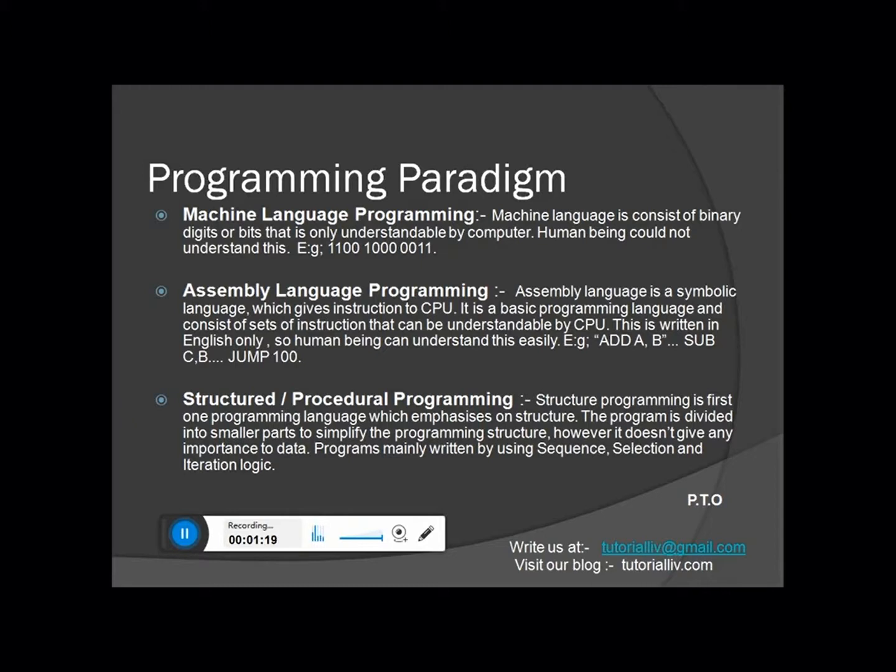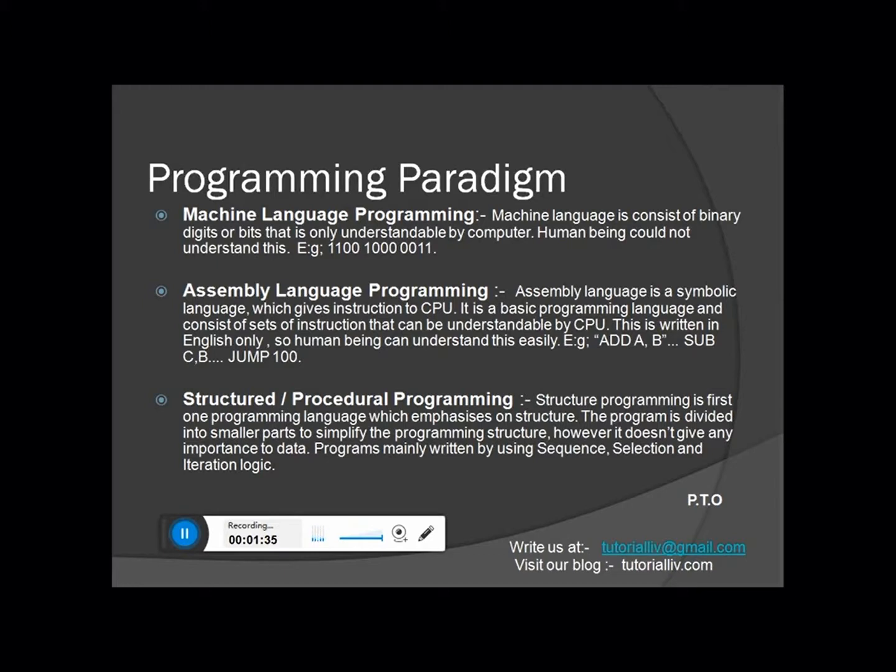What is machine level language programming? This is the oldest programming pattern and a low level programming language. As you know, this is the language that is nearer to the computer system and far from the human being. A human being can't understand machine level language.